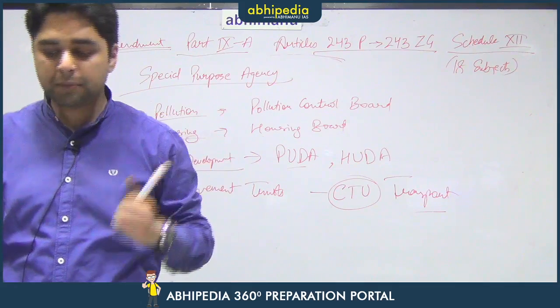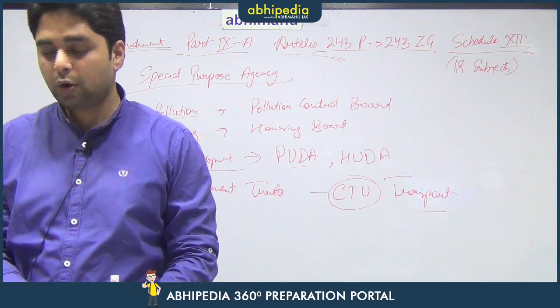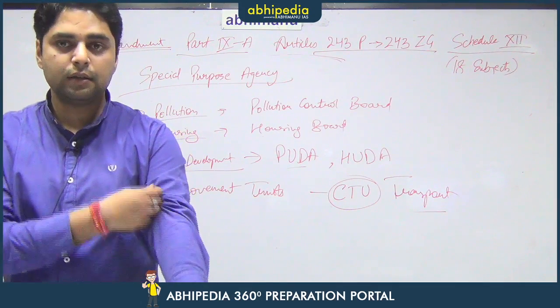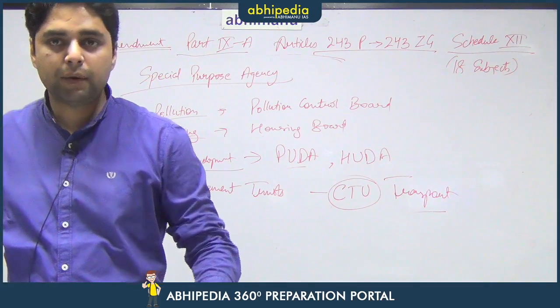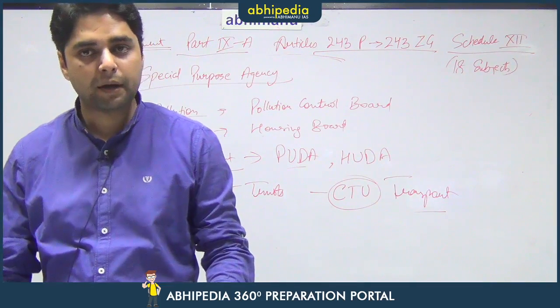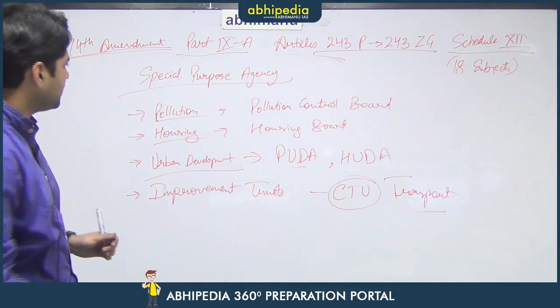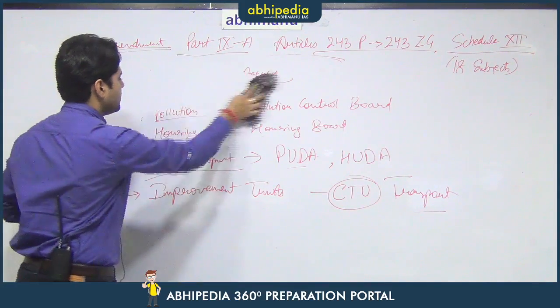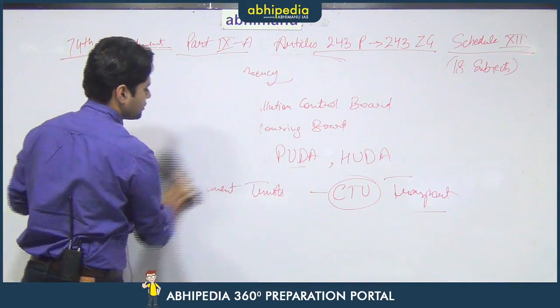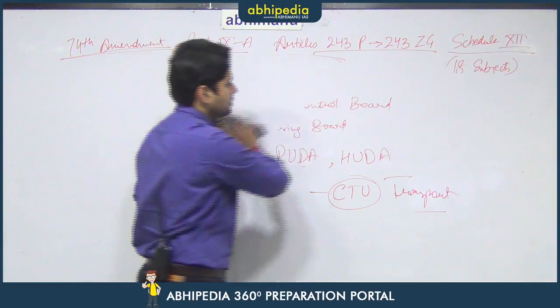So, these are special purpose agencies, and all of them also fall under the urban local government under the 74th constitutional amendment. So, with this we complete the 74th constitutional amendment as well. If you have any doubts or questions, you can ask me in the comment section.